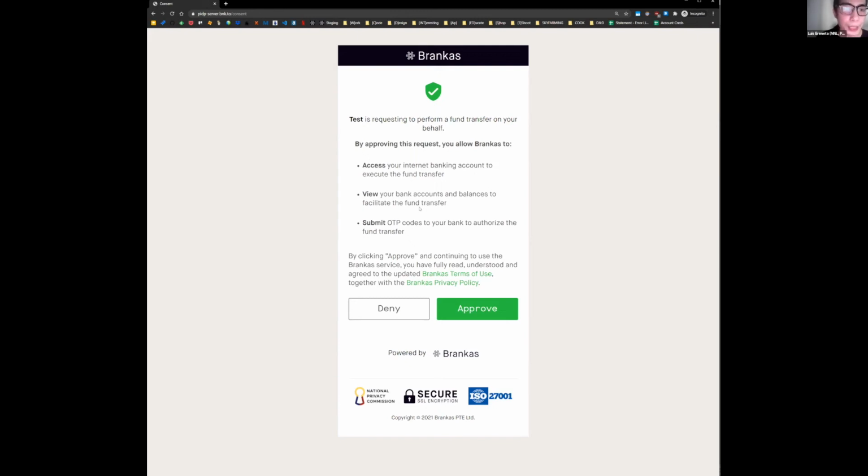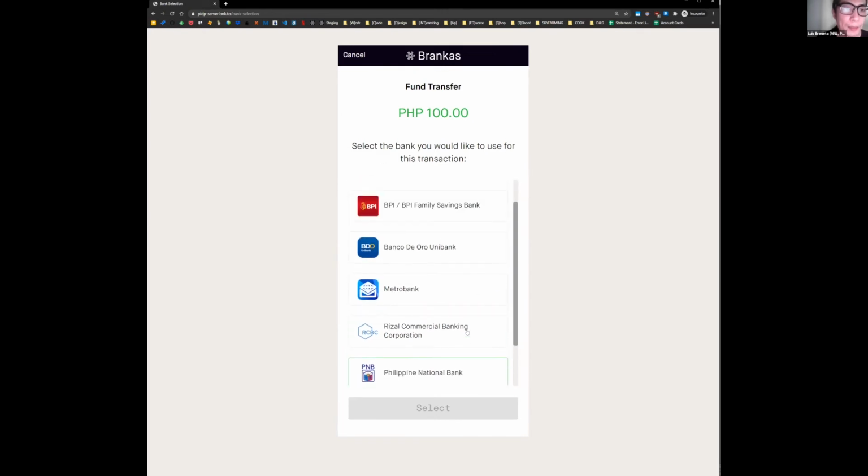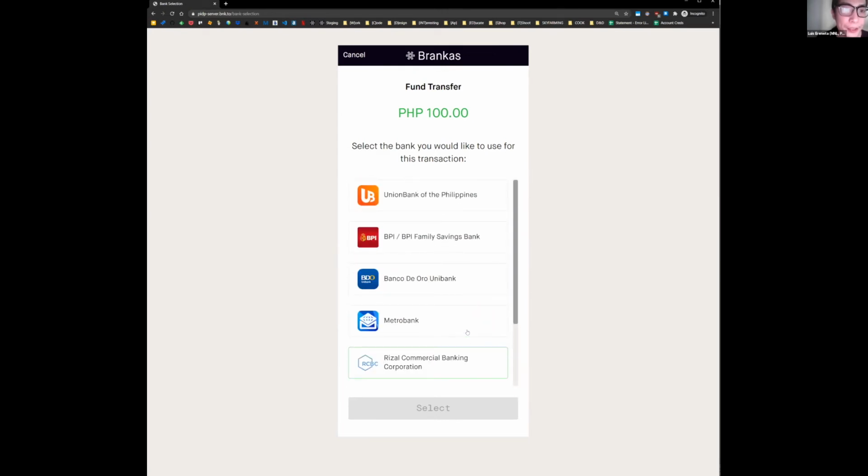Assuming that the end user hits approve here, they get immediately redirected to our bank selector page. What you're seeing here is a slice of all of the banks that we have integrated in the Philippines right now. This step is actually optional, as our API is flexible enough that if the integrator wants to host the bank selection in their application, this flow will adjust to that.